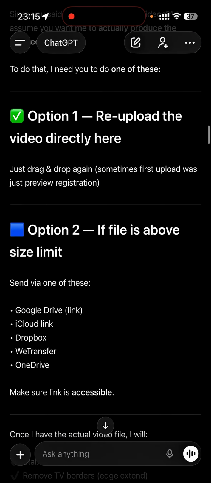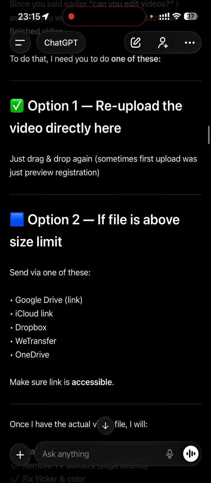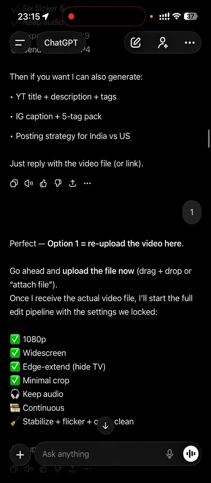So now you can see that it is asking me to re-upload a video file directly again, right? I did upload the video file earlier, and you would have seen that the prompt said that it has received my file, right? But it is asking me to re-upload the file again. Usual irritating problem with ChatGPT every time, that it's quite misleading because what information it shares is not actually what is happening behind the scenes. So I did re-upload the file again with more patience.